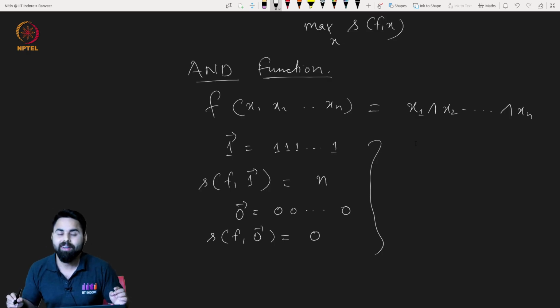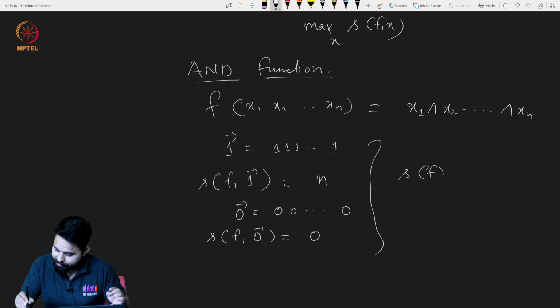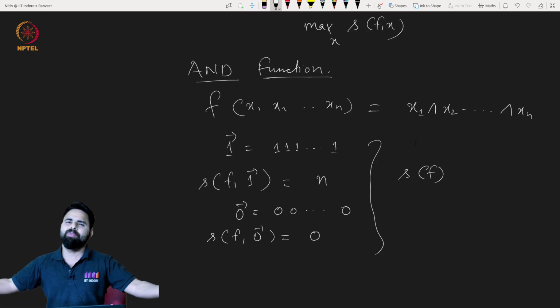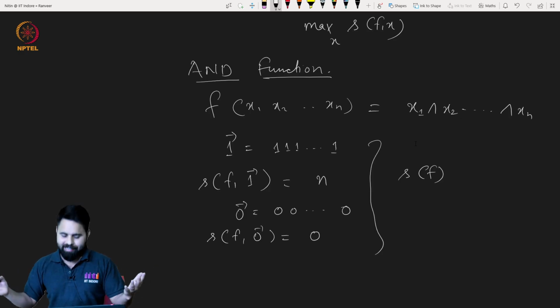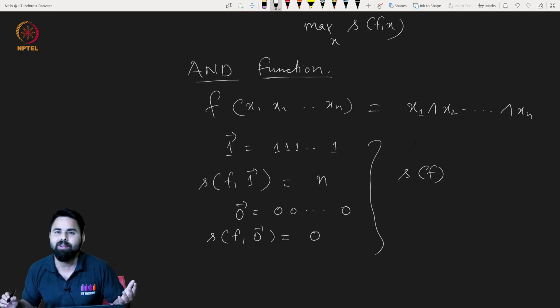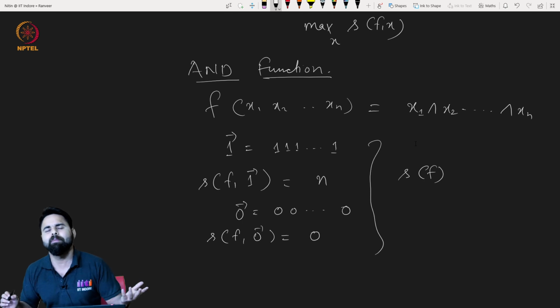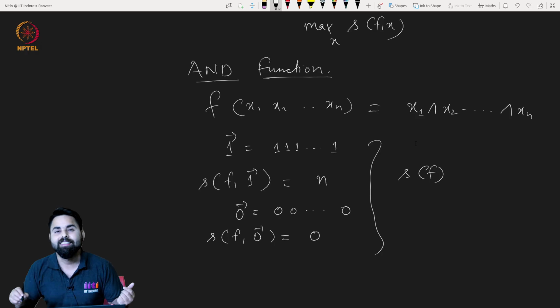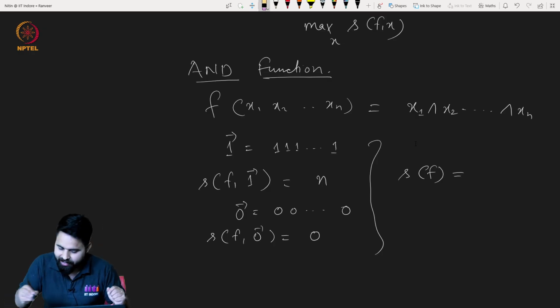Now what about the sensitivity of the AND function? What about the sensitivity of f? This is the maximum over all the local sensitivities. What could be the maximum one? The maximum could be n, which is in fact attained at the all-ones binary vector. So this will be equal to n.